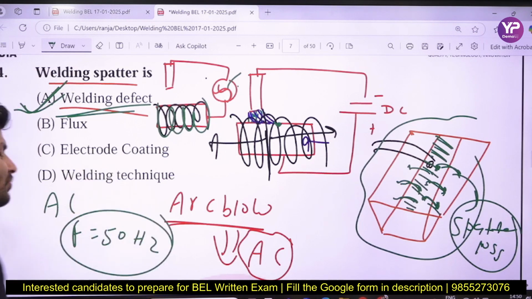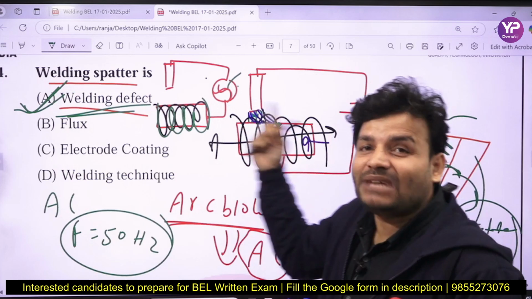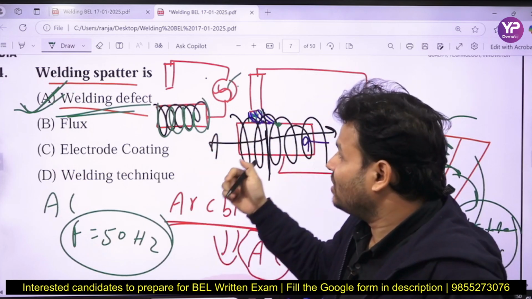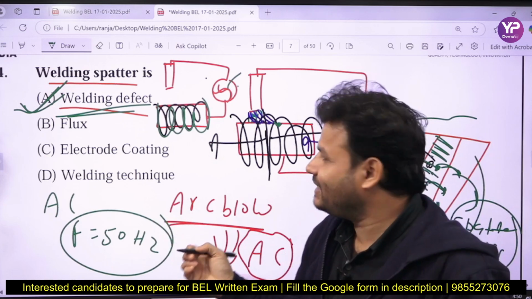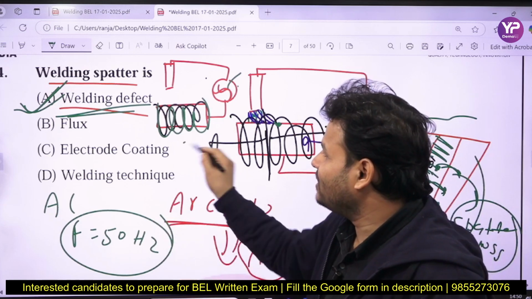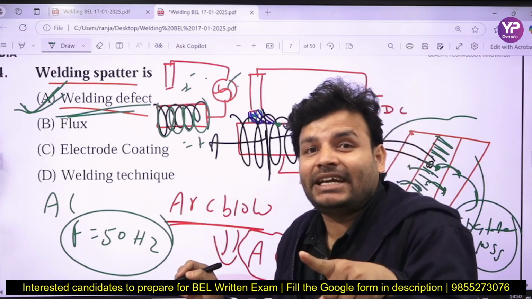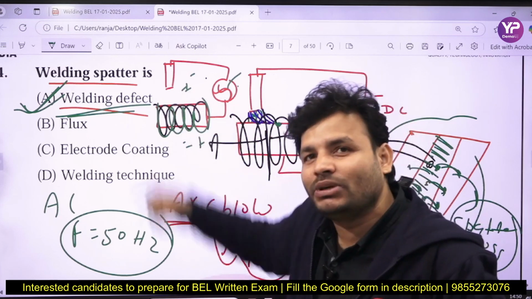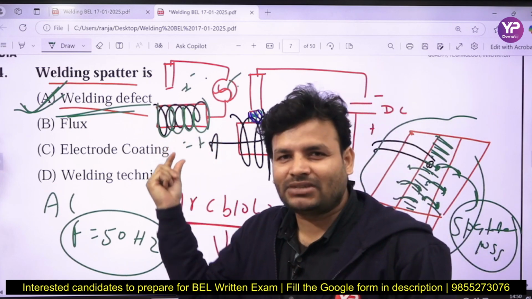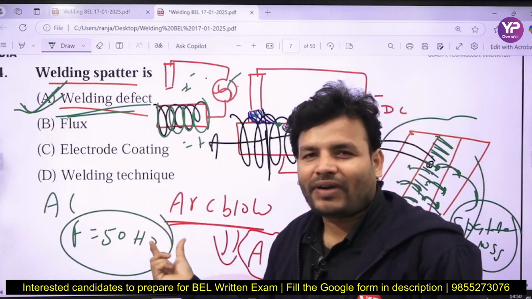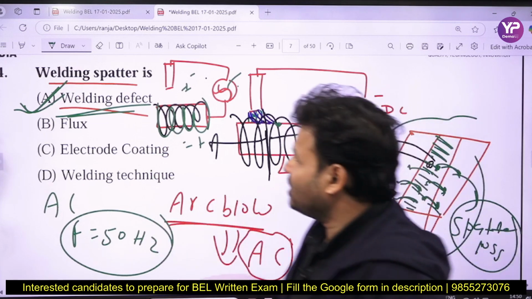The meaning is that in 1 second they will change their polarity 50 times. When this is negative, that is positive, and when this is negative, it will be positive. In 1 second it will do this 50 times, 50 cycles will get completed. So my dear friends, in such case the net magnetic lines of force will be 0, so you will not find any magnetic arc blow, right? That is the thing you have to keep in mind.